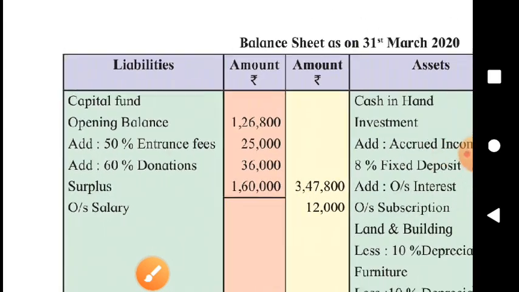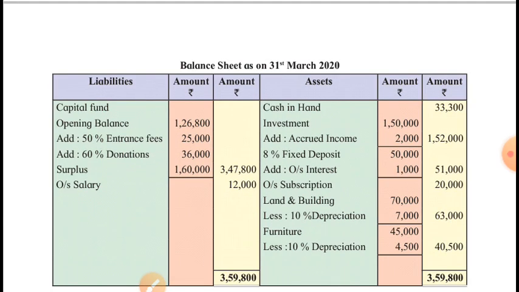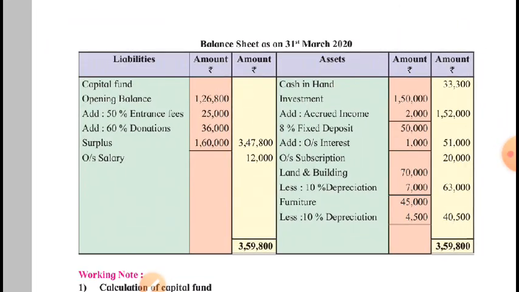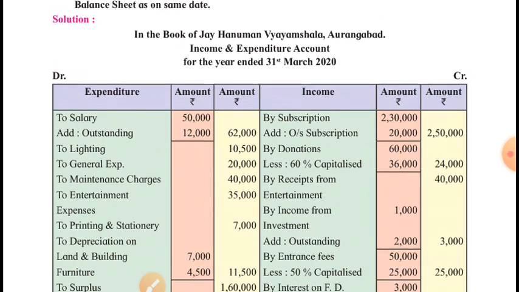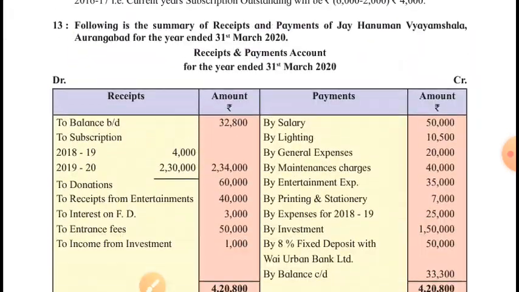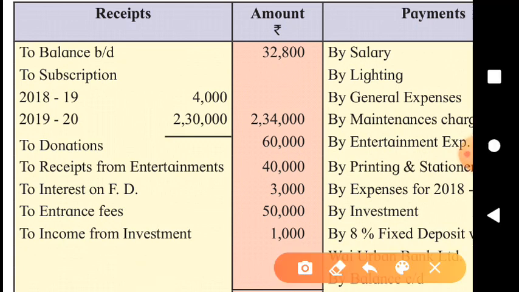Okay, now let's try to solve this problem. Now we have just gone through this problem in order to understand it completely, and now we are in a position to solve this problem. We have shown this information in the opening balance sheet. We have shown this information in the opening balance sheet also. These are the items associated with the previous year. They will not be shown in the new balance sheet. Okay.